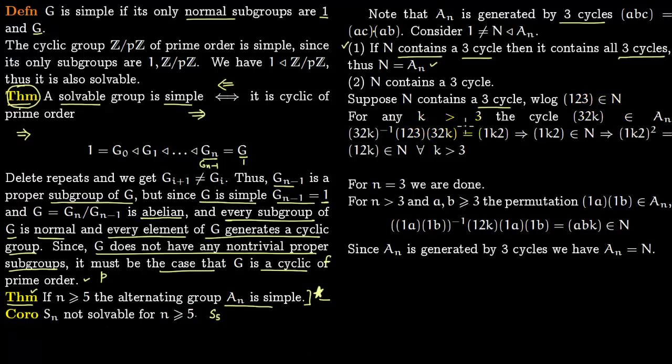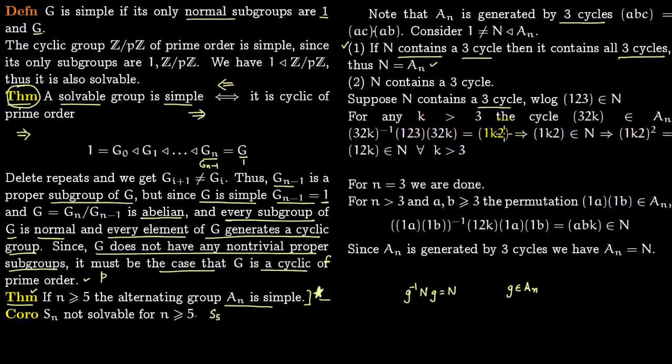For any k greater than 3, this cycle (3 k) lies in An, because it's a 3 cycle. Now recall for a normal subgroup, g inverse N g is equal to N. Here this g is drawn from our group An, and we are using here (3 k) inverse (1 2 3) (3 k).